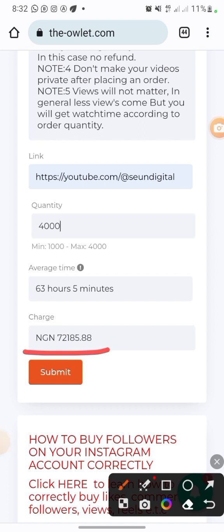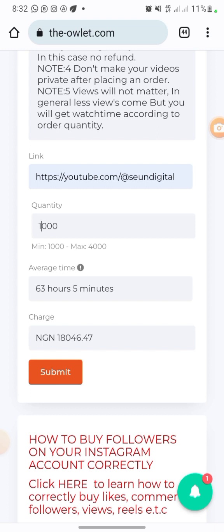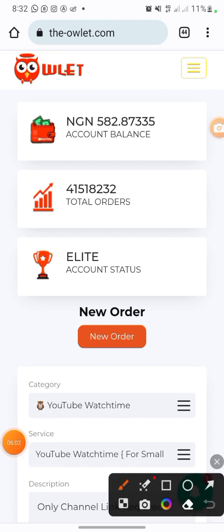But you can be doing it per 1,000. You can just do 1,000. So it's 1,000 be around 18,046 naira. Okay, so when you know all of these things, so how do you fund this account to get started? So come right here and click on this button, 3-line button right here.